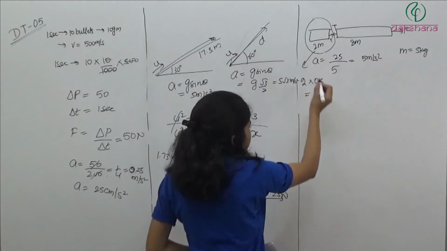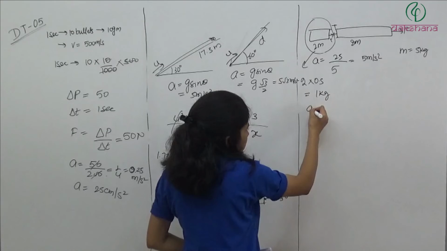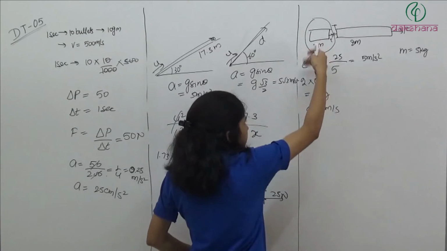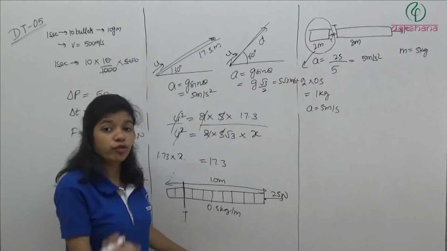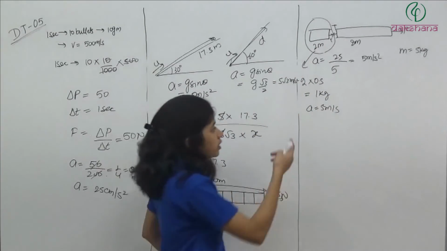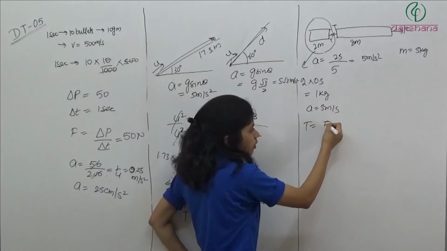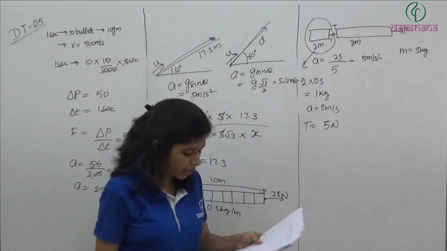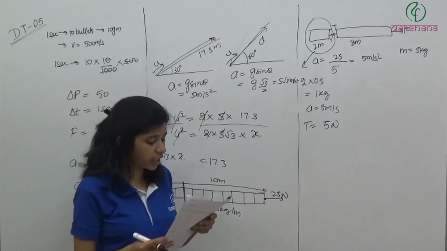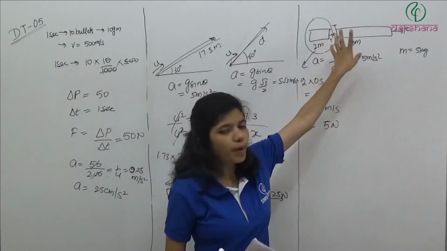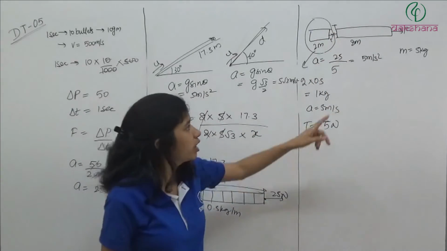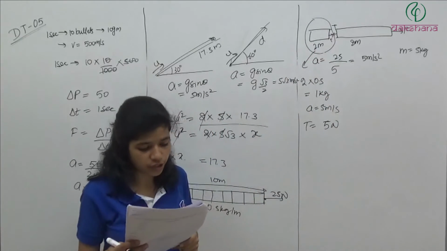So its mass is 1 kg. Its acceleration is how much? Its acceleration is 5 meter per second square. And net force on this is T. And net force should be equal to M into A. M कितना है? 1 and A कितना है? 5. So net force, which is tension, should be 5 Newton. M into A. 5 Newton should be the force acting between these two parts, or the tension at 8 meter distance from the point of application.